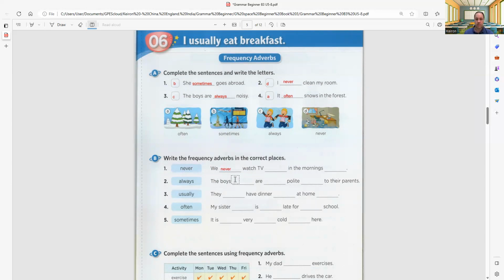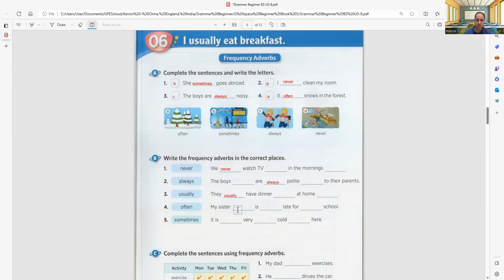The boys, something, are polite to their parents. The boys are always polite to their parents. The boys are polite always to their parents. So after the verb be, the boys are always polite to their parents. They something have dinner, something at home. Okay, so have is the action verb, and now must come before the action verb. So they usually have dinner at home.